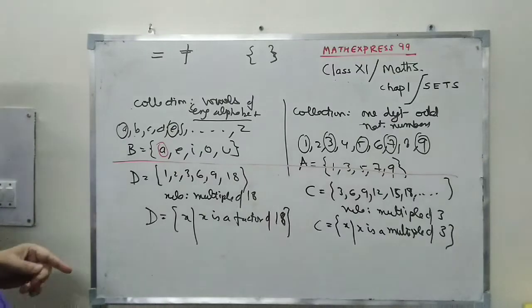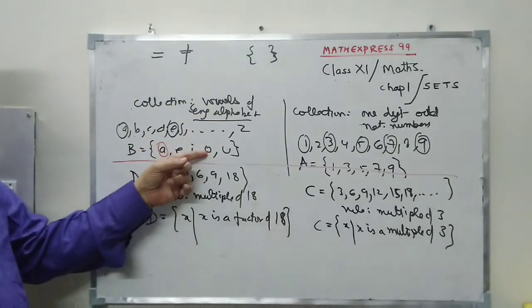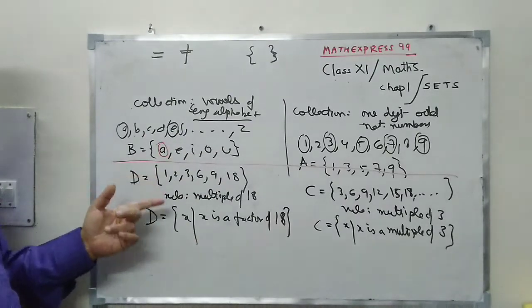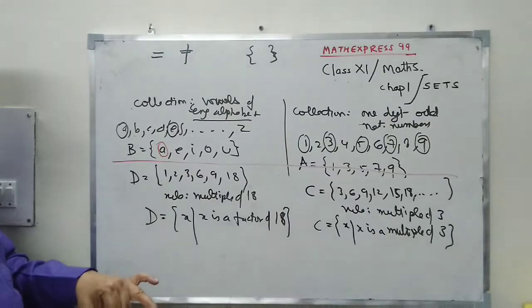Now, what was done earlier? From rule I came to list. That was called the roster method or the tabular method. Now, from list I have come to the rule. When I jump from list to the rule, what method do I call it?